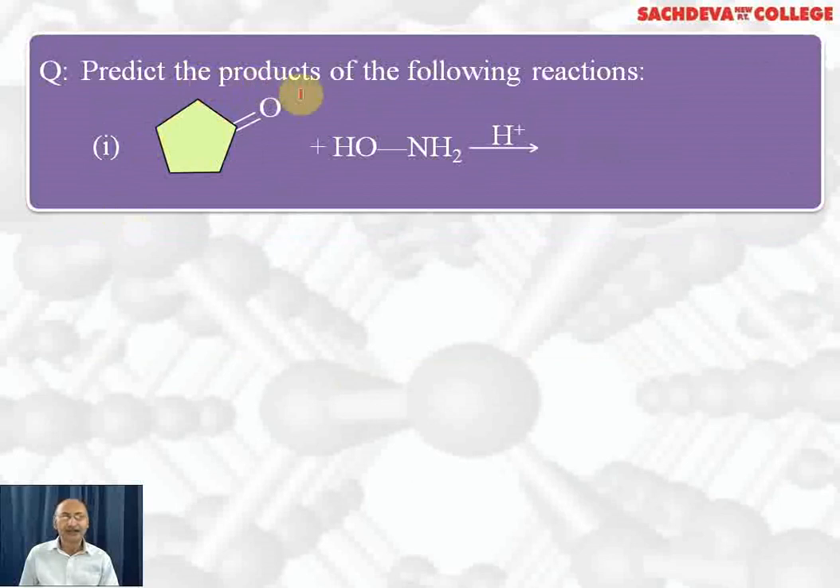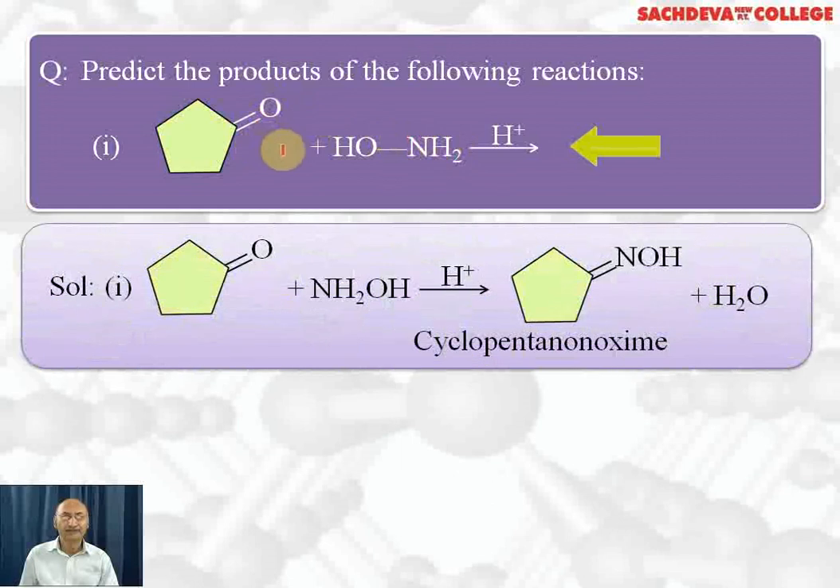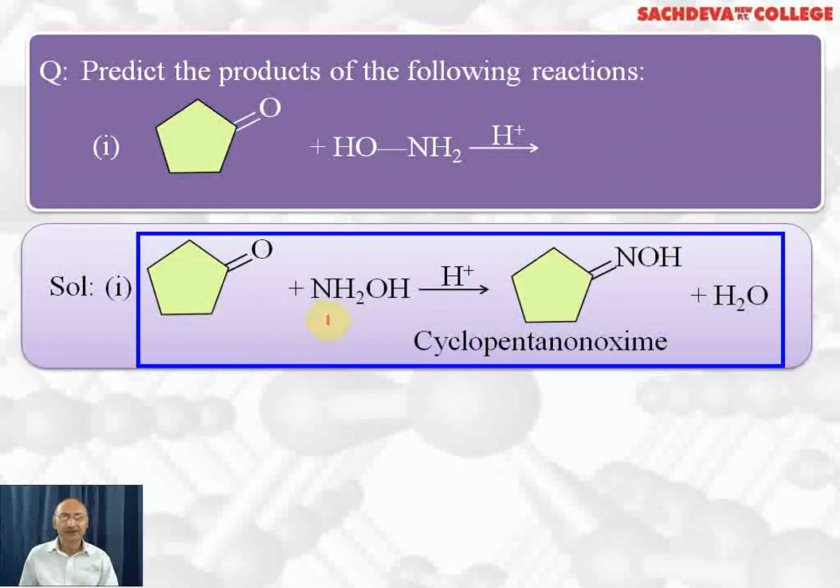Next, we are taking: predict the products of the following reactions. Here, oxygen from cyclopentanone and hydrogen from hydroxylamine will be removed and a double bond will be formed between nitrogen and the cyclopentane ring, and the product formed will be cyclopentanone oxime. This is cyclopentanone reacting with hydroxylamine, H2 from here, oxygen from here is removed, we get cyclopentanone oxime.